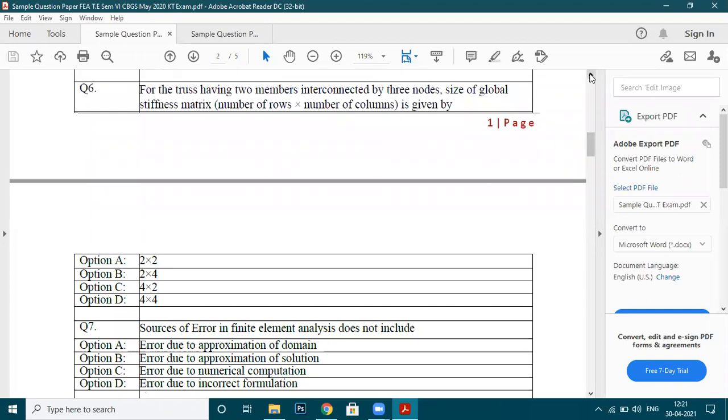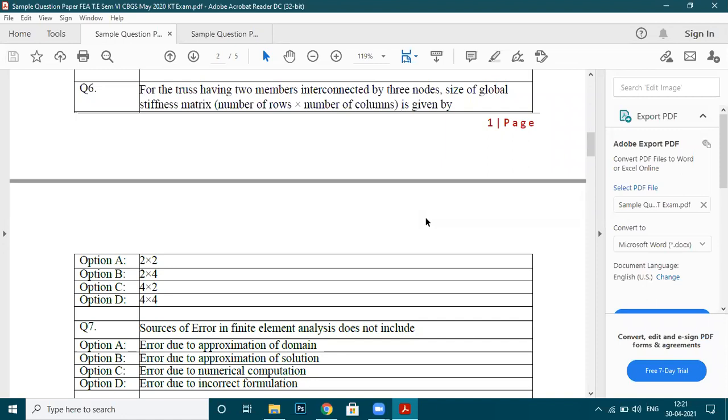4 into 2, sir? 4 into 2. That is the reason why I called this a tricky question. 4 into 2, sir. See, you will never get a size somewhat like this. 4 into 2. Number of rows into number of columns.